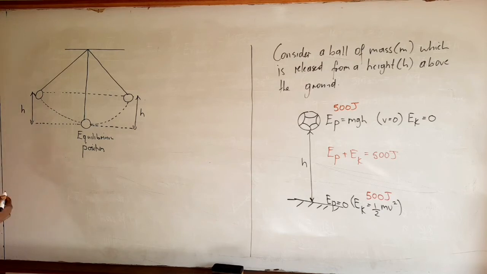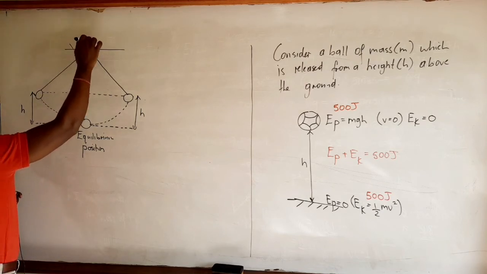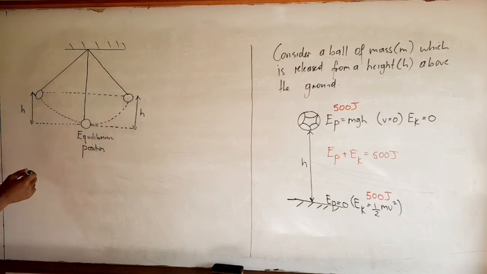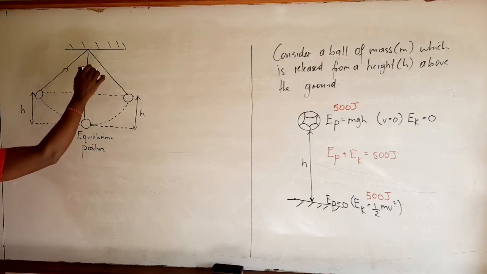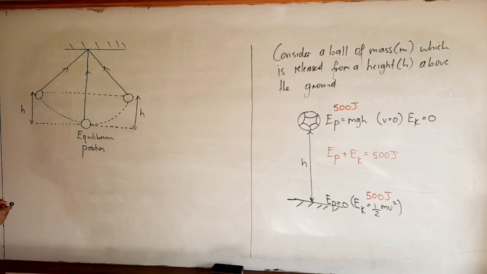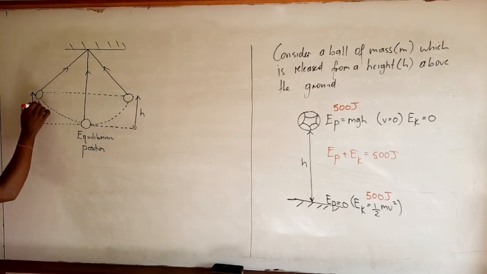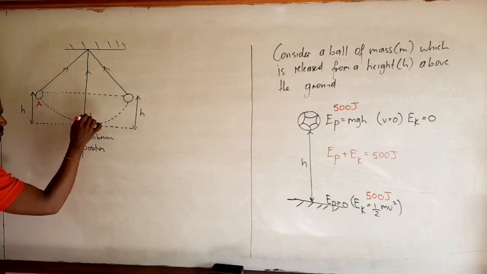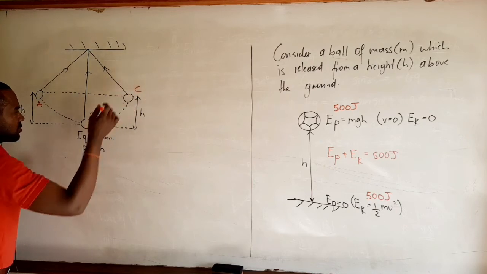Now let's say, well, this is the point of connection, right? So this is a pendulum. So at this position, the pendulum is released. Let's call this point A. This is point B. And this is C. Good.